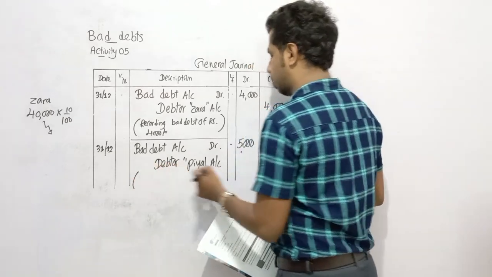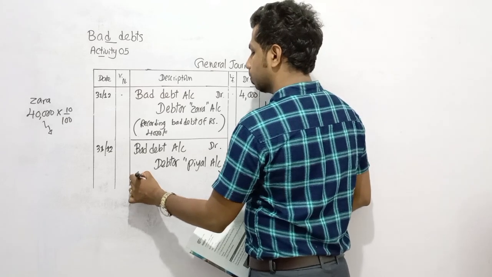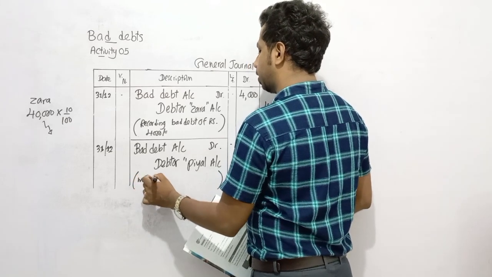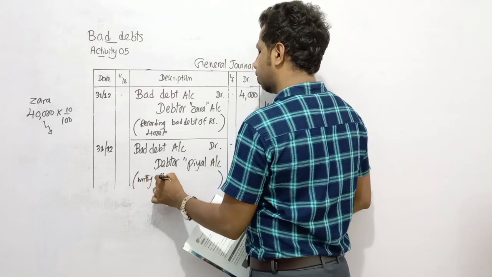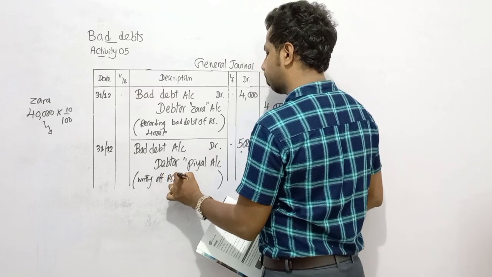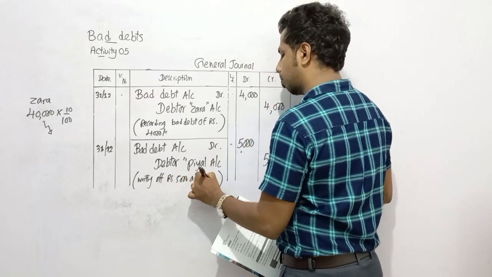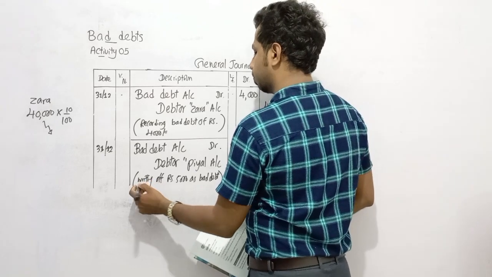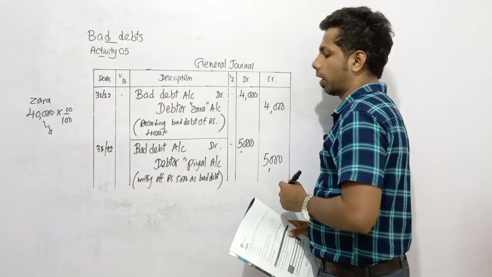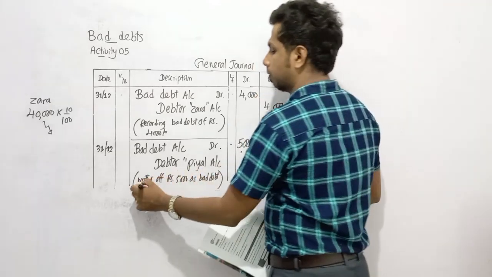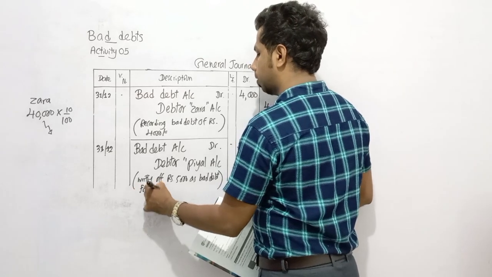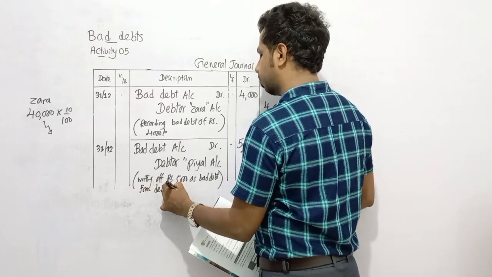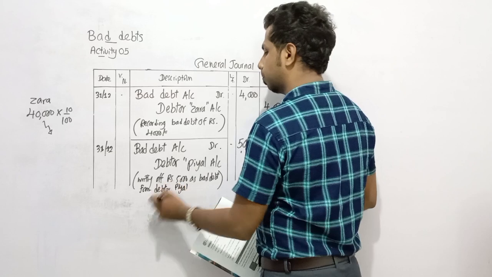So now you have to write down the narration. Writing off 5,000 as bad debt from debtor Pia.